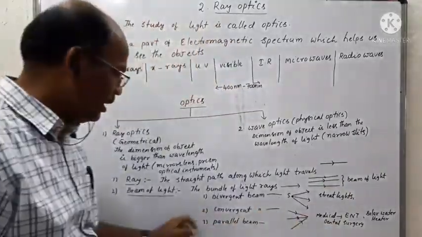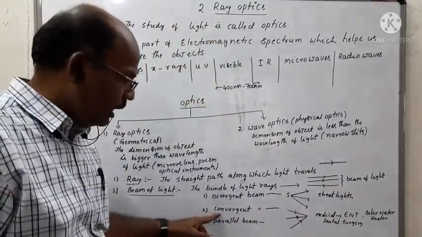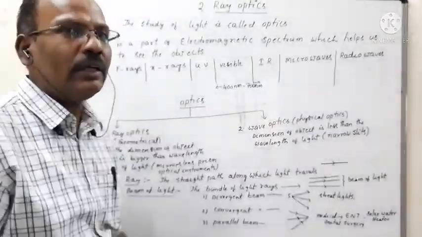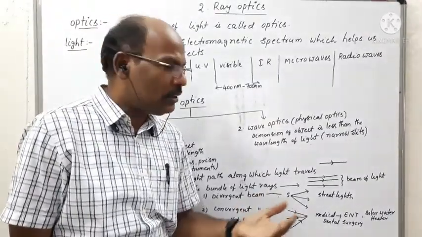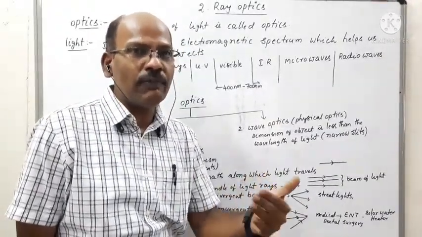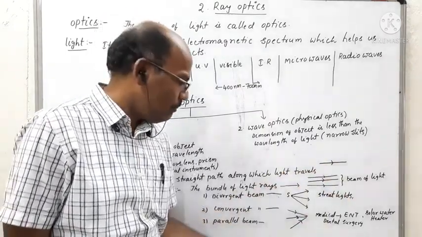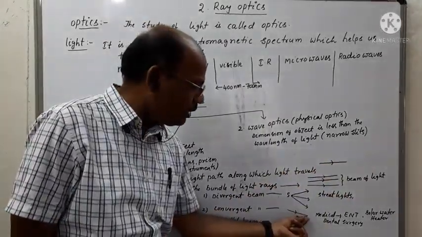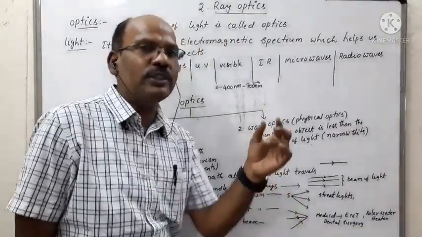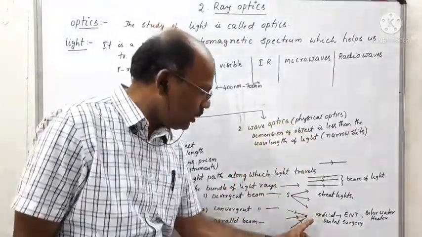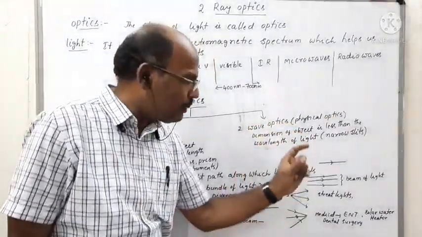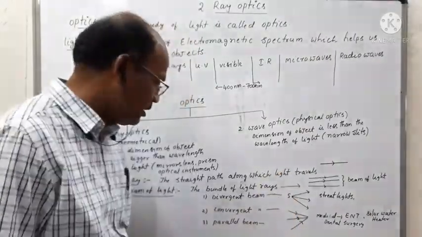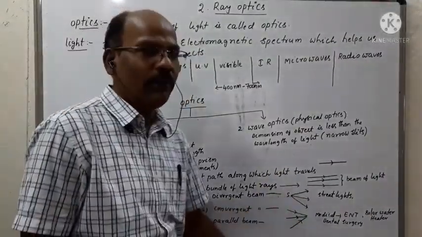And coming to the second one, convergent beam of light. What is convergent beam of light? It is also called a pencil of beam of light. It means if the rays of light are approaching or meeting at a common point, such a pattern of light rays is called a convergent beam of light.